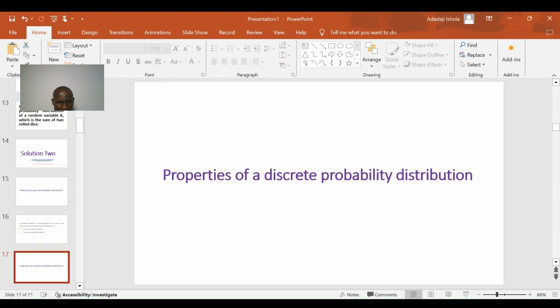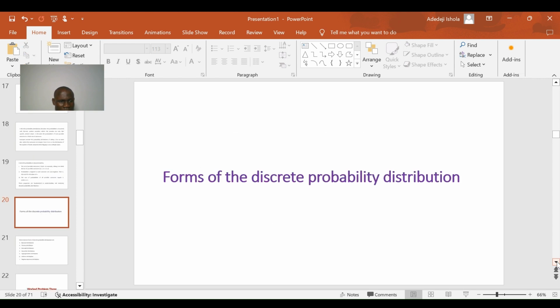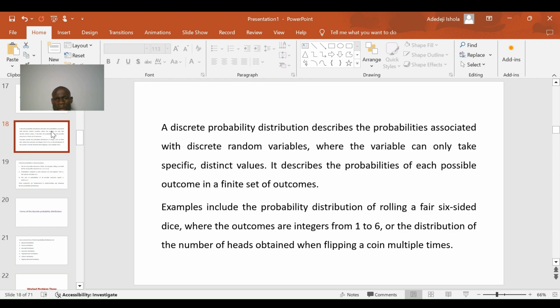A discrete probability distribution. The best way to understand it is to examine the probabilities of this distribution. This is a probability distribution where you focus on the analysis of discrete variables. We can define it as a probability distribution that describes the probabilities associated with discrete random variables, because as far as probability is concerned, we are concerned with variables whose result is determined through a random experiment.